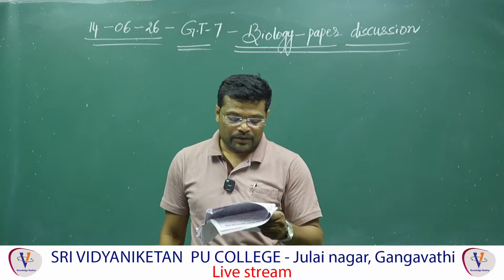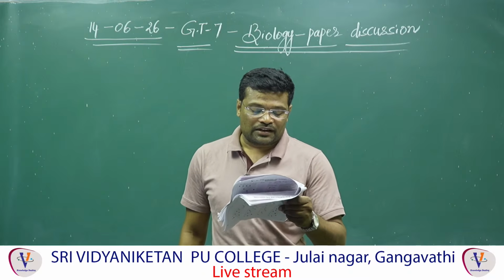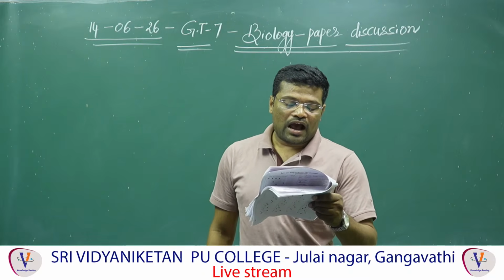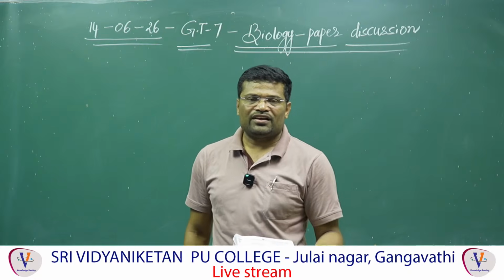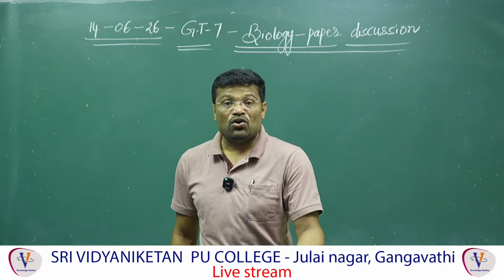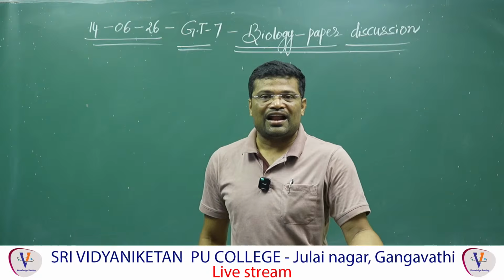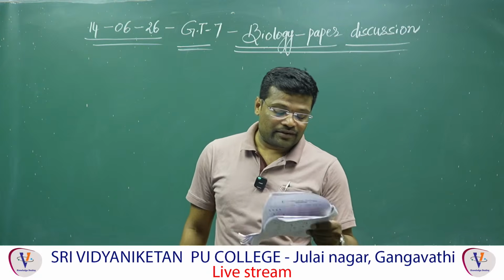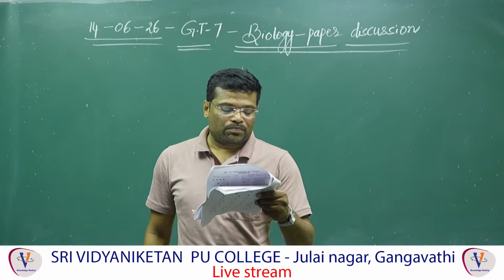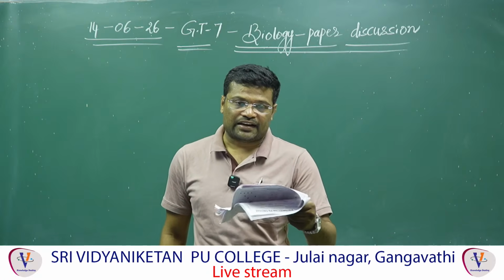Statement 1 is correct. Statement 2, mouth is present on the dorsal side and anus on the ventral side. Wrong. The mouth is located on the ventral lower side. The anus is located on the dorsal upper side. So here statement 1 is correct and 2 is incorrect. Answer is 3.